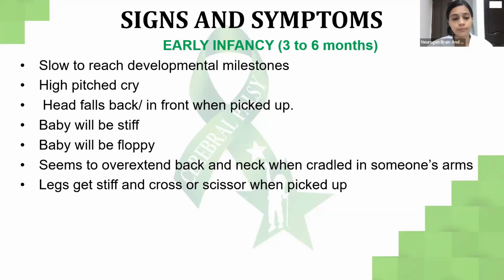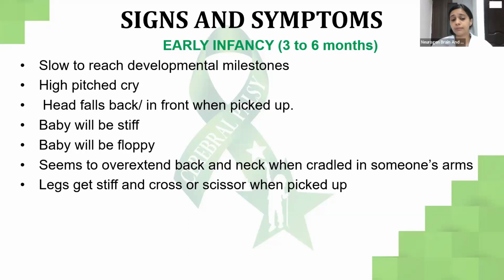The baby may be floppy. The neonate should not usually be excessively stiff or excessively floppy. It should be able to hold on to itself. When you hold a child, you understand if the child is very loose or is letting itself sag onto the body. The next point is that the child seems to overextend the back and neck when cradled in somebody's arms. When you hold a neonate, you will see that the child is in a bent or flexed posture. It will just try to cushion itself.